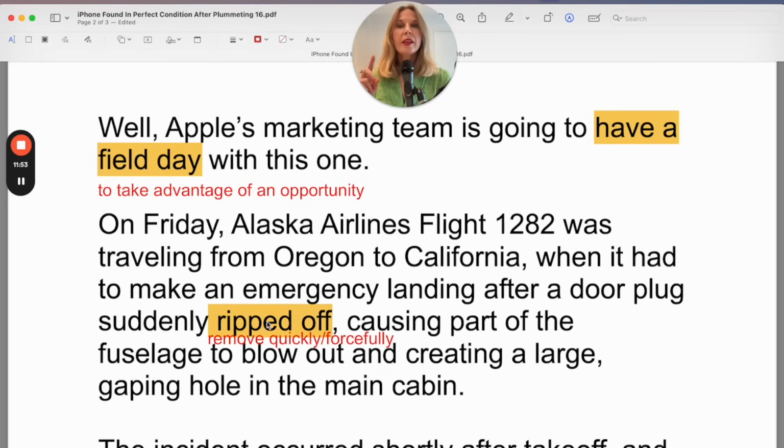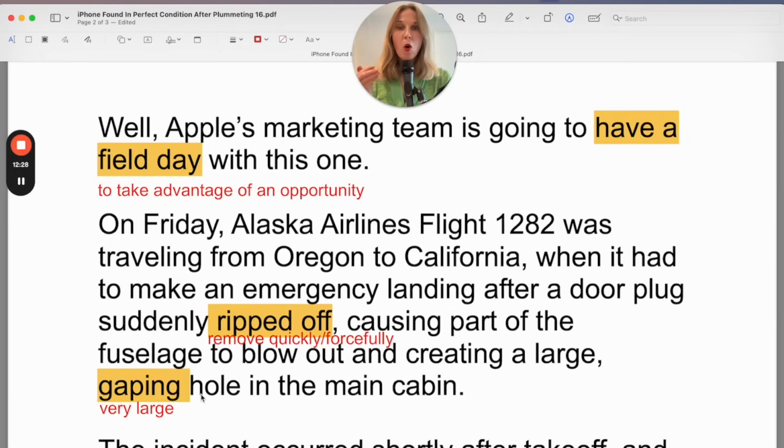So a door plug suddenly ripped off, causing part of the fuselage to blow out. So this is the same verb, to blow out. Previously, we saw it in the past simple, blew out, but now this is just the infinitive. Fuselage to blow out and creating a large gaping hole in the main cabin. Remember, the main cabin is where you sit as a passenger.